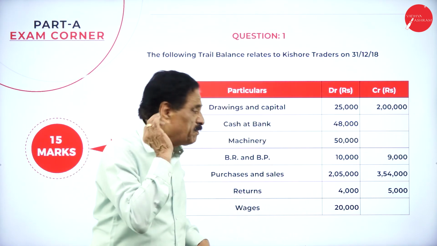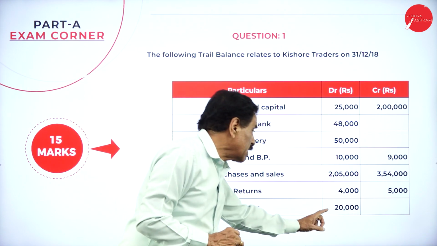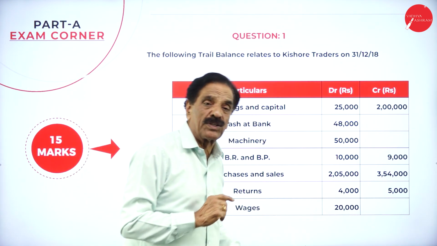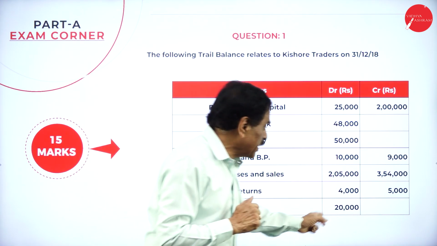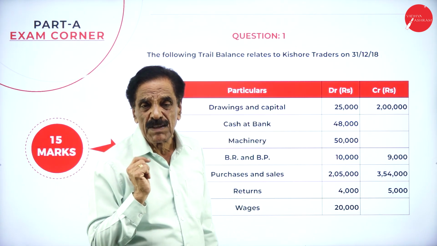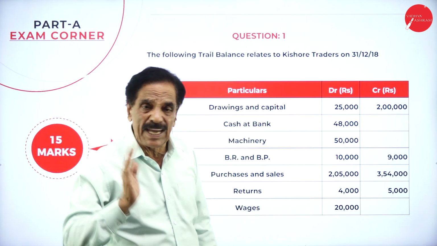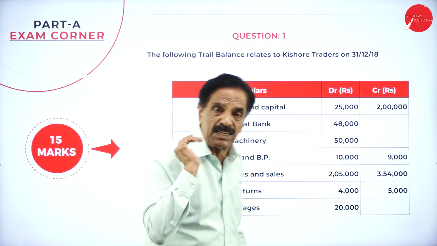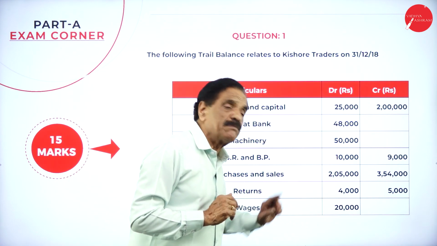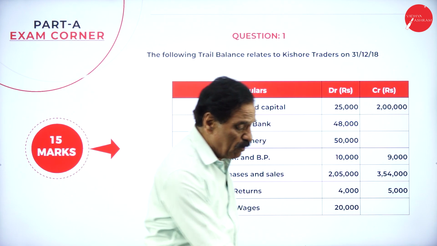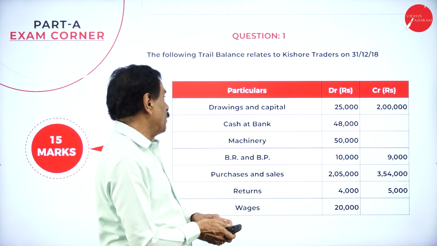If the word goes like this, wages on the debit side means paid. If wages comes on the debit side it is paid, if it comes on the credit side it is received. Now we will bifurcate where it will come.